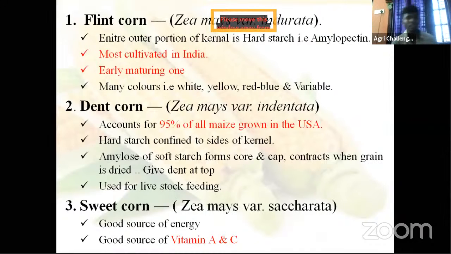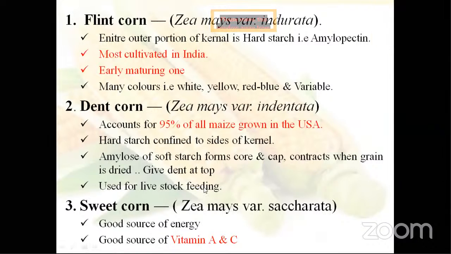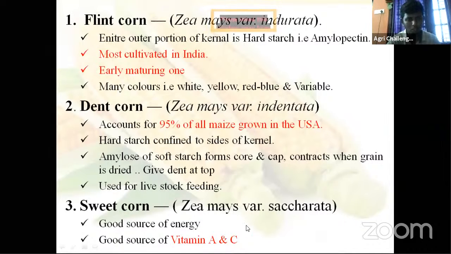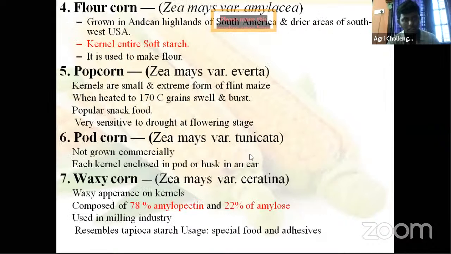Then coming to sweet corn, what is the scientific name? Scientific name? Accurate. Using for good source of energy, human consumption, good source of vitamin A and C. Okay, next corn is,